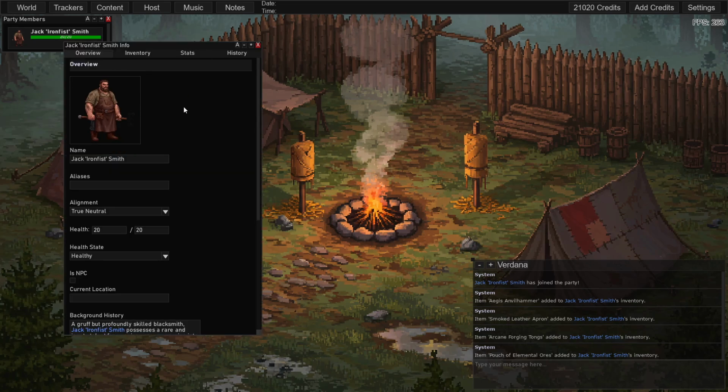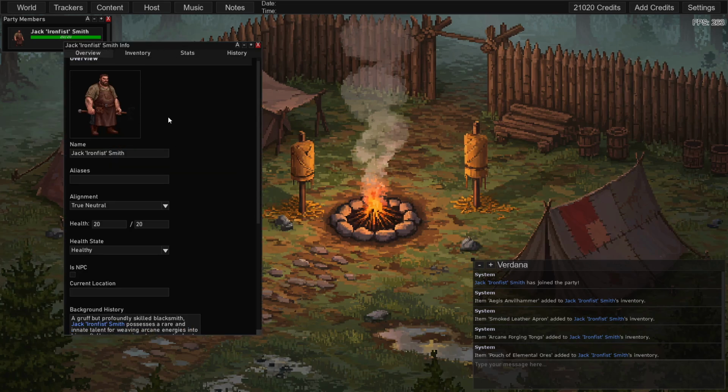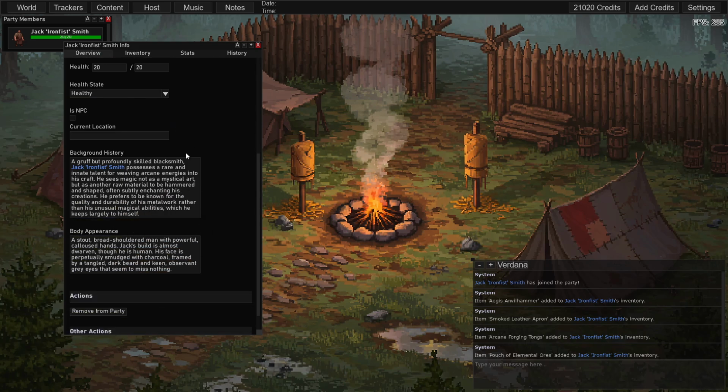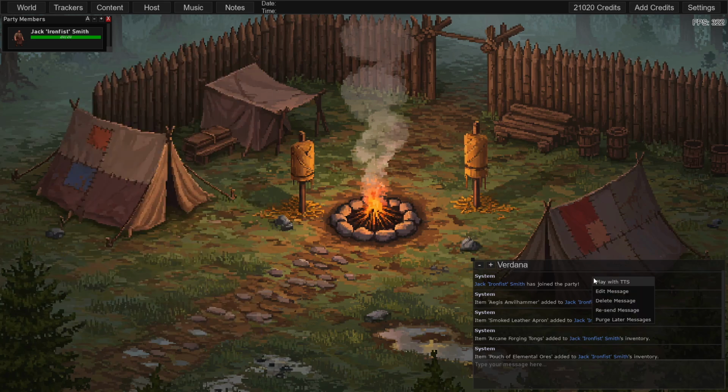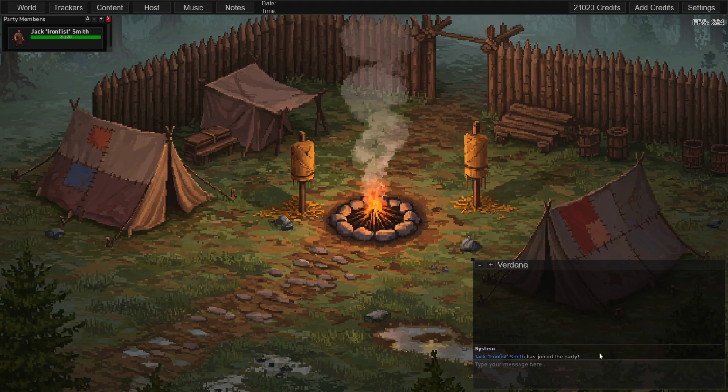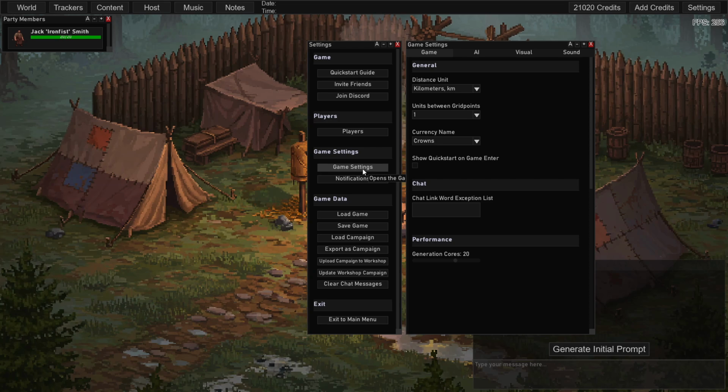So we've got Jack Iron Fist Smith here. We see it filled out everything for us as expected. And then we're going to remove all these messages. The last thing we'll check before we start is we'll go here and say, okay, are these three right here,